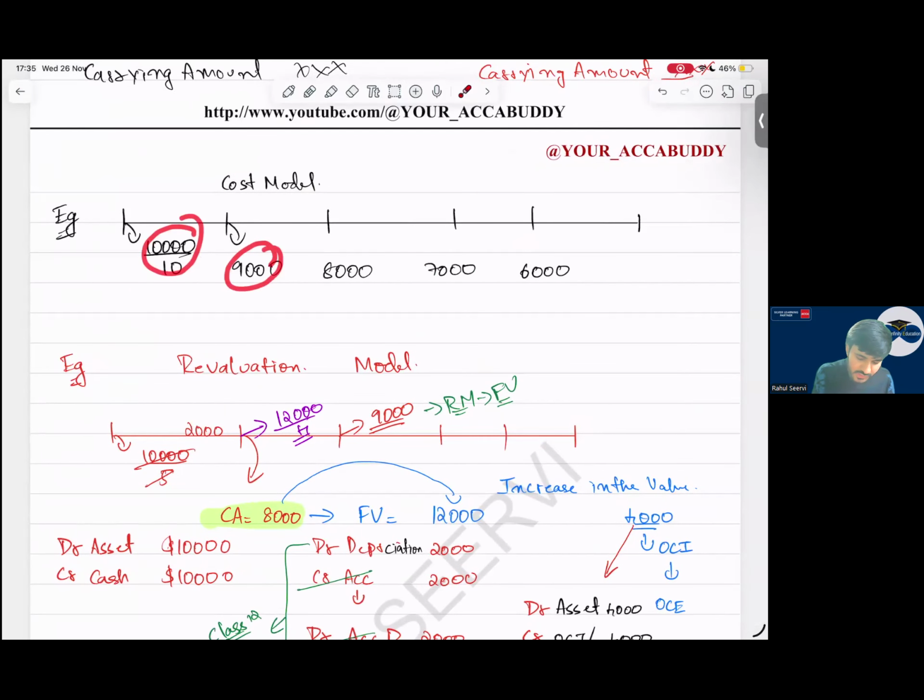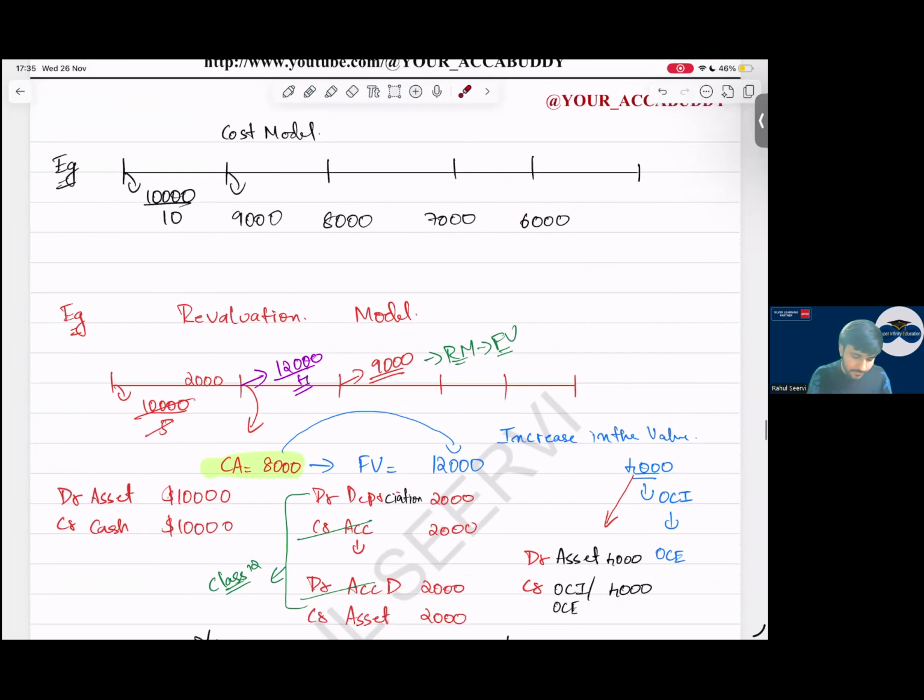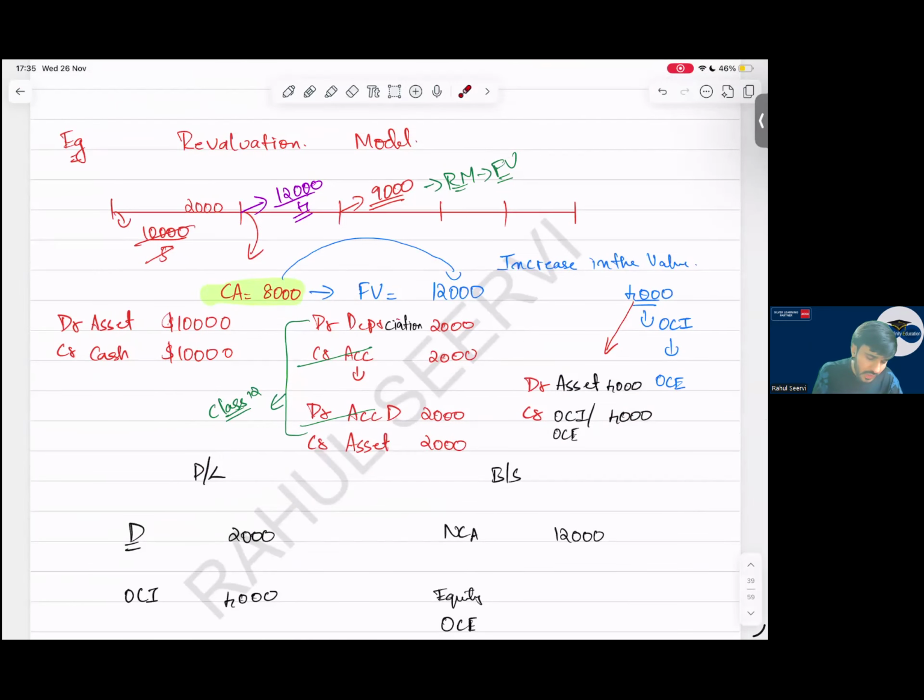10,000, 9,000, 8,000, 7,000, 6,000, every year 1,000 is the depreciation. If today I say I have an asset of 10,000, useful life is 5 years, 2,000 is the depreciation. So what is the carrying amount? The carrying amount is 8,000.